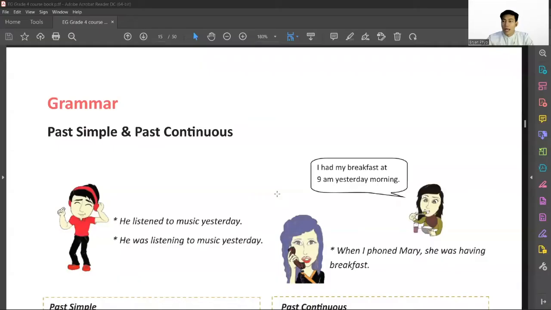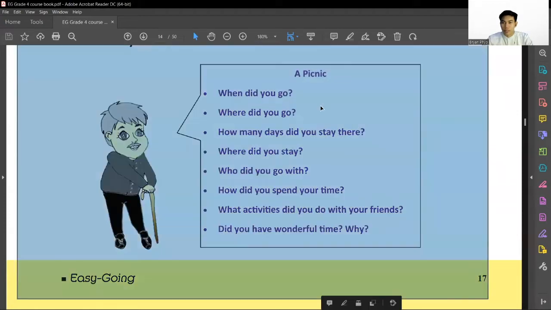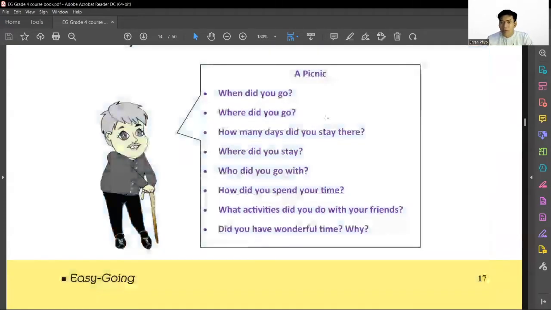So let's have a look at our book. Last weekend we wrote an essay. We wrote an essay about a picnic. So the topic was picnic, and I hope you have already finished that.